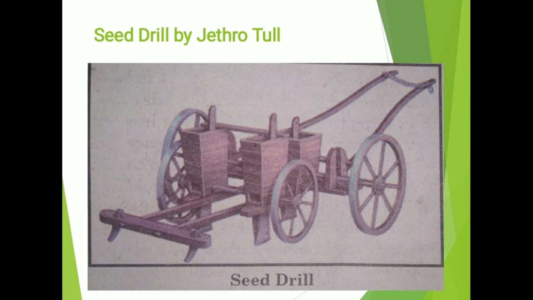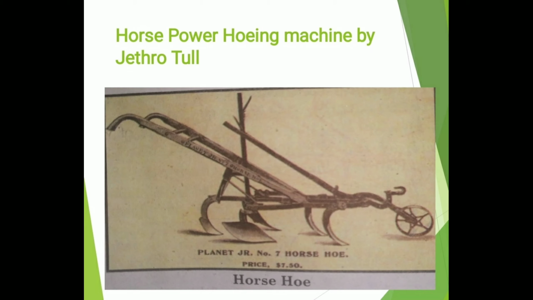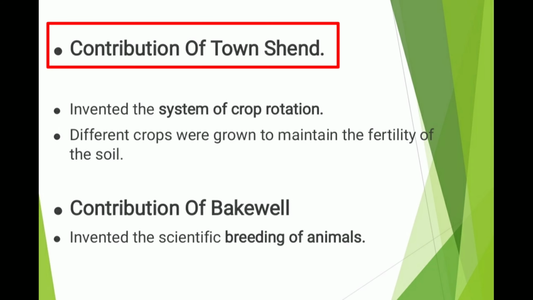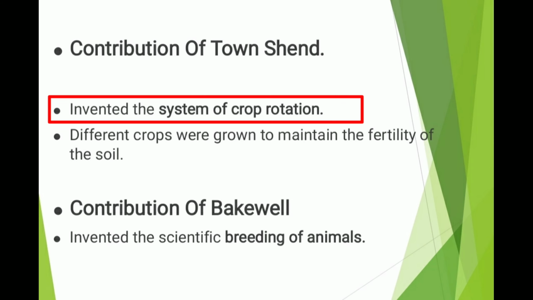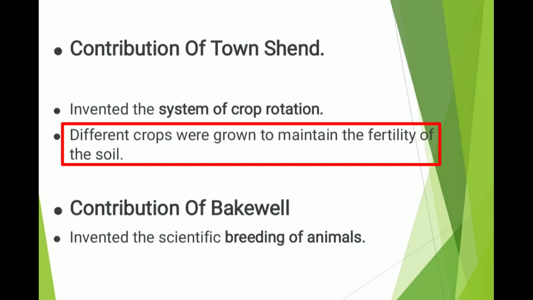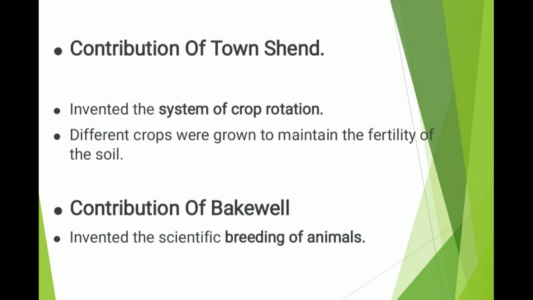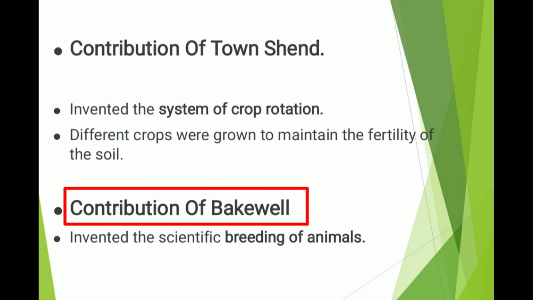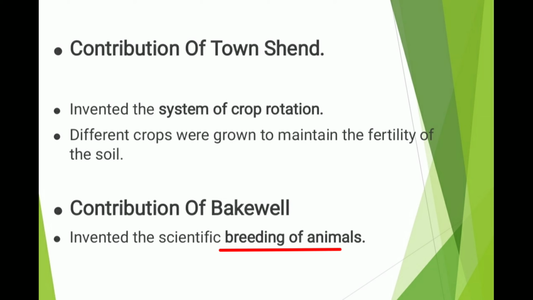Here you can see the machine invented by Jethro Tull, seed drill. Second machine invented by Jethro Tull is horsepower hoeing machine. You can see the picture of horsepower hoeing machine. Townshend invented the system of crop rotation. Different crops were grown to maintain the fertility of the soil, and this system is known as system of crop rotation. Contribution of Bakewell. Bakewell invented the scientific breeding of animals.